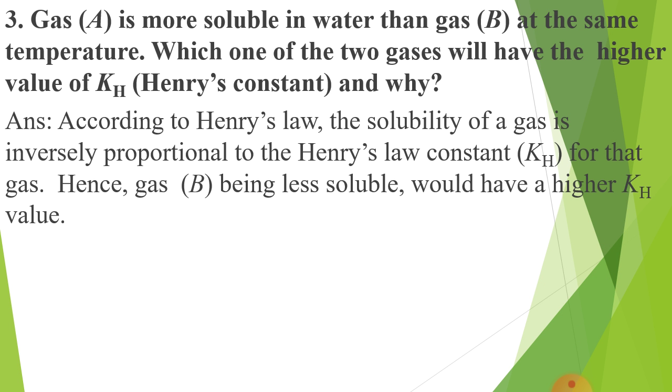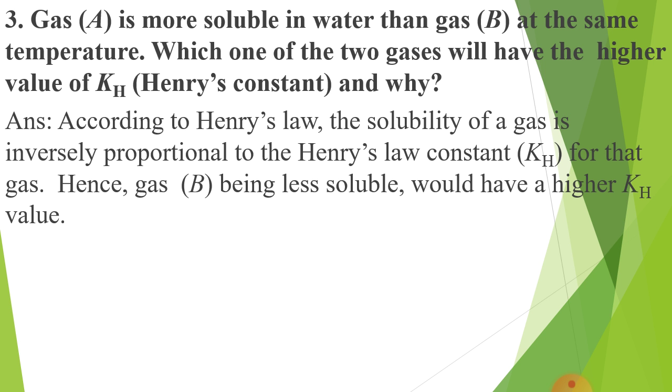Next question: gas A is more soluble in water than gas B at the same temperature. Here temperatures are the same, and gas A is more soluble than gas B. Which one of the two gases will have the higher value of KH, that is Henry's law constant, and why?